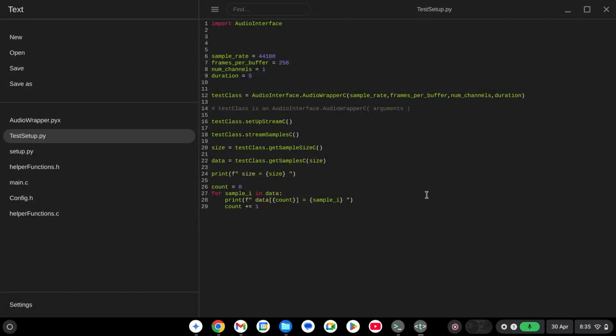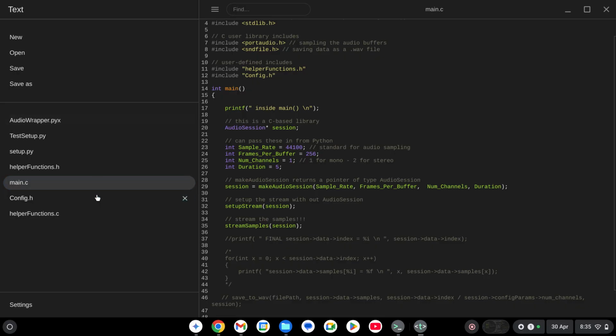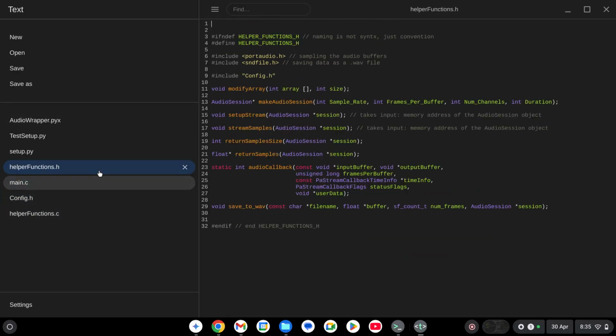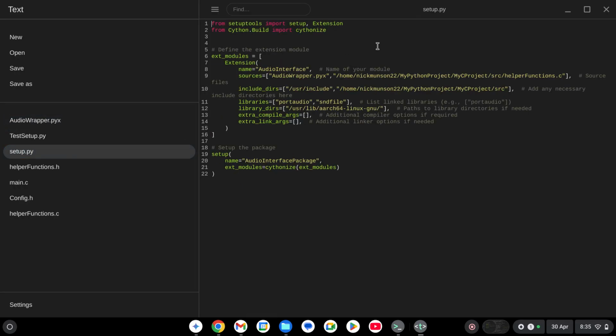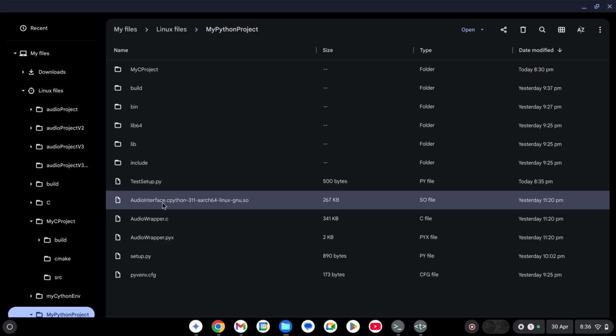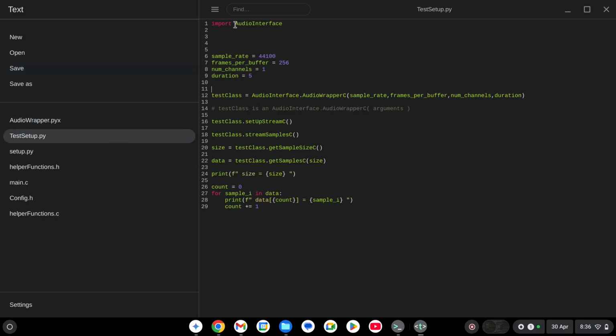All right, so if we remember where we had just left off in this project, we had written our Cython source file here to convert our C code into code that Python can understand using this Cythonized compiler, I guess really a shared object generator. We wrote our shared object here. It's called audio interface. So Python's looking for this name and this file name structure, and that's what we can call to import in our program. We call audio interface, and that contains all these functions.